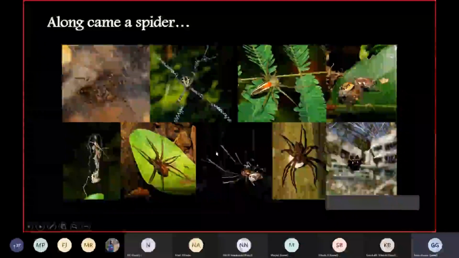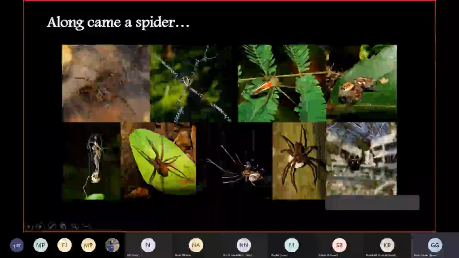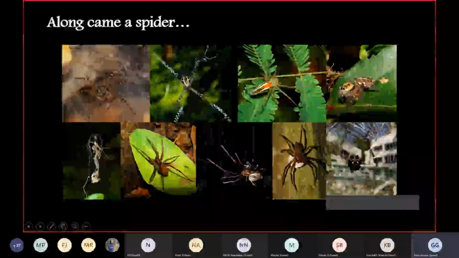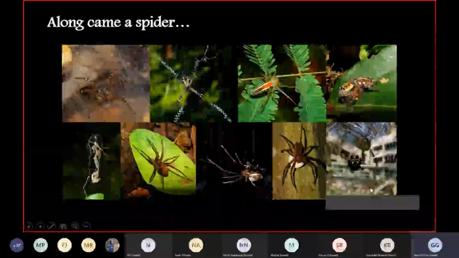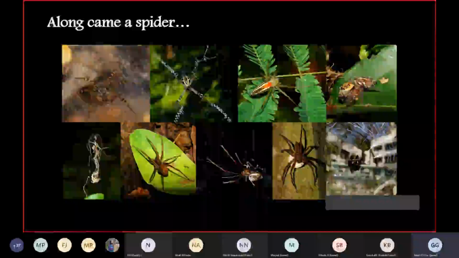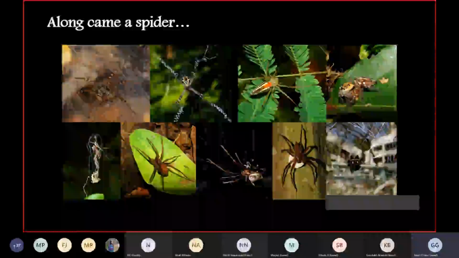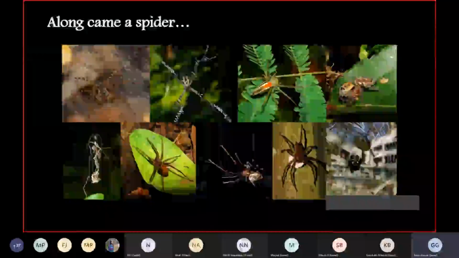Anyway, this is the sun spider, and just in the background you can see some hostel building. What it indicates is that you don't only have to go into deeply vegetated patches to see the biodiversity. It also exists in your vicinity as well. You just have to keep an eye out.